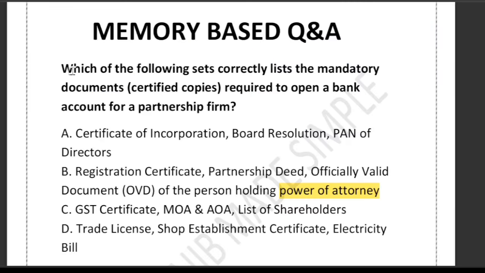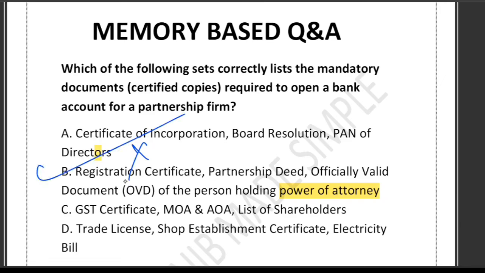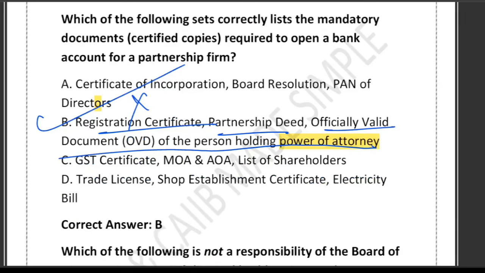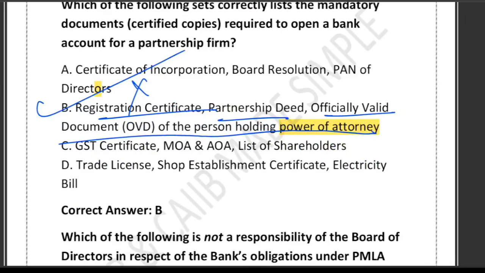Now let's look at the options. Option A is certificate of incorporation, board resolution. Actually, these documents are for a company, not for a partnership firm. Option B is the perfect one: registration certificate, partnership deed, OVD of the person holding power of attorney. Option C says GST certificate, MOA, AOA. No, that's wrong. These are also for a company. So C is wrong. What about option D? Trade license, shop establishment certificate, electricity bill. These may be supporting documents but not mandatory certified documents, so this is also wrong. So the correct answer is option B.